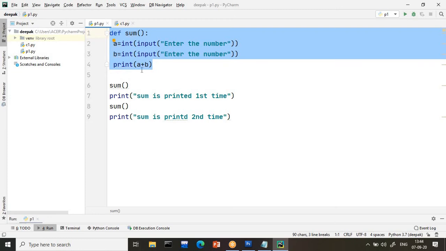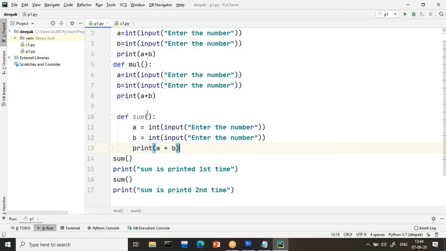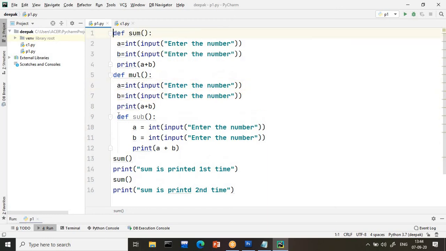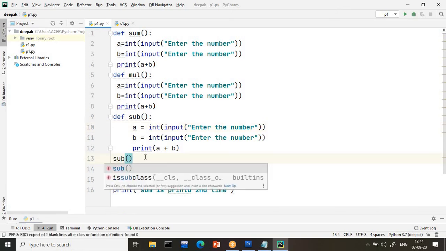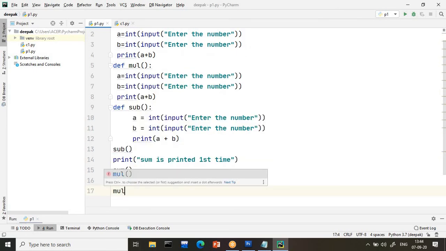Let us say I am having sum here. If you want to create multiplication, you can write multiplication. If you want to create subtraction, you can write subtraction. Any number of functions you want to write, your wish. As per your requirement you will call it. Make sure that your spaces should not be there. So sum, multiplication and subtraction I am calling. How to call this? Suppose the first call is sub, subtraction will be done. If you want to call sum you can call. Then if you want to call multiplication, multiplication will be called.